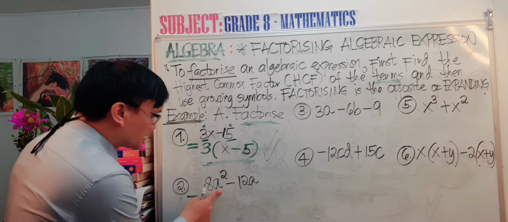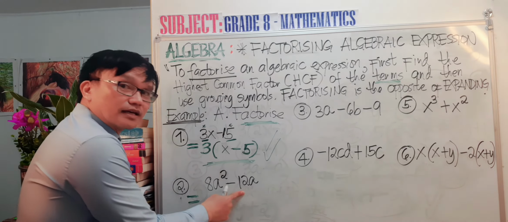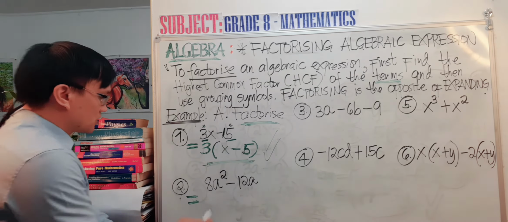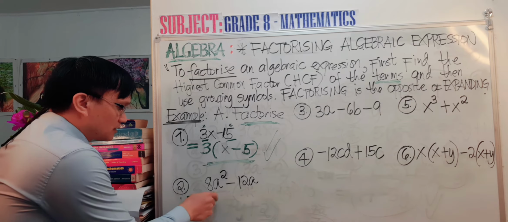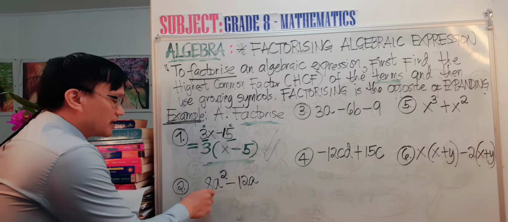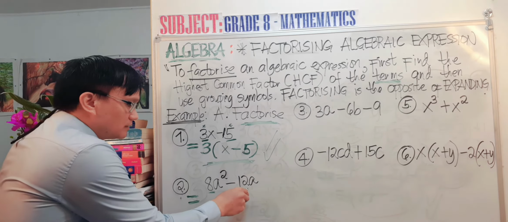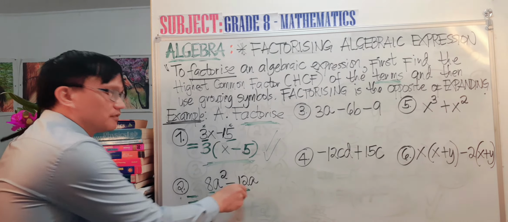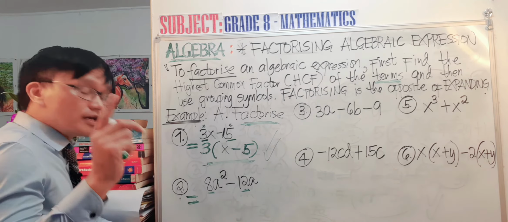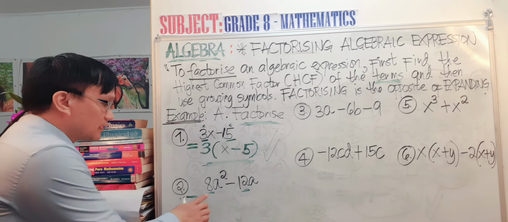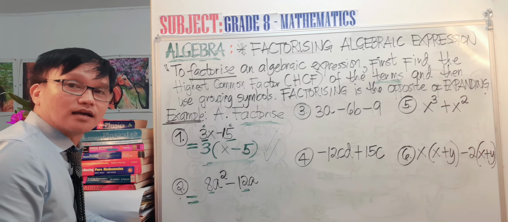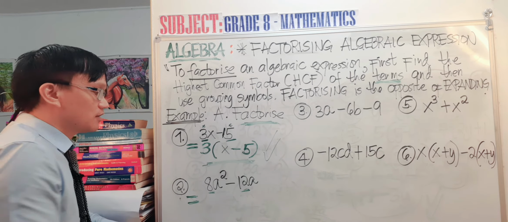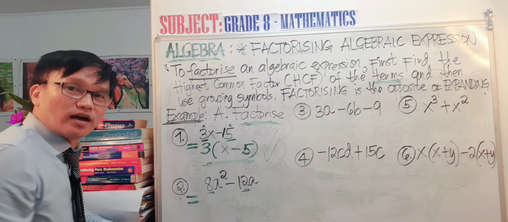So this is the first term, this is the second term. Okay, so we check first 8, the numerical coefficient, and 12. You are going to check the numerical coefficient whether there is a common factor between 8 and 12.